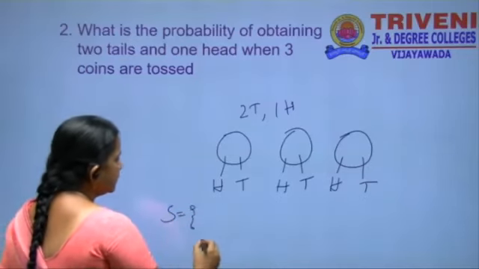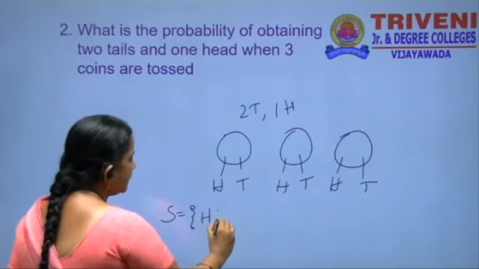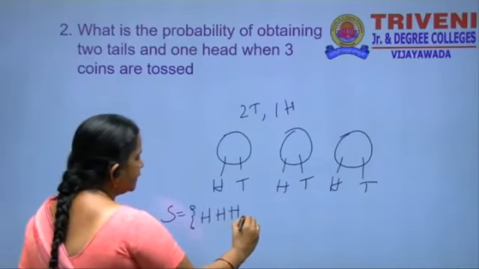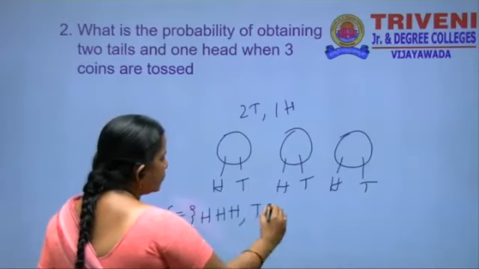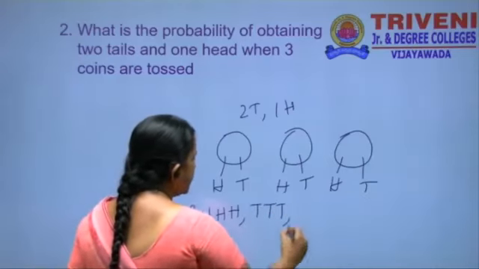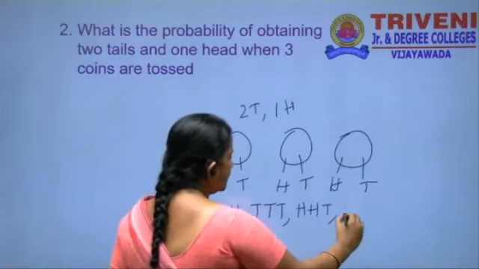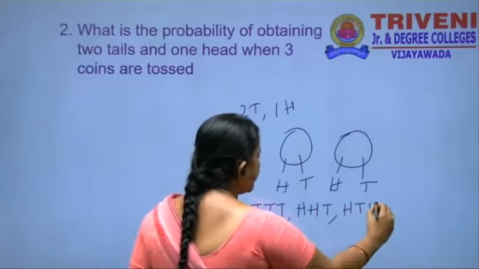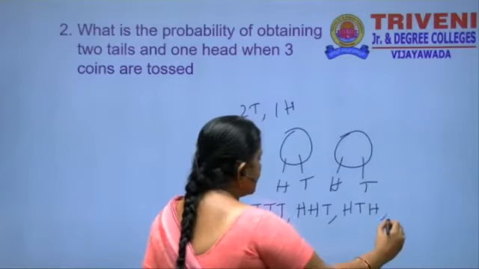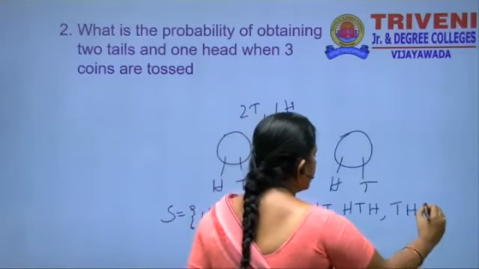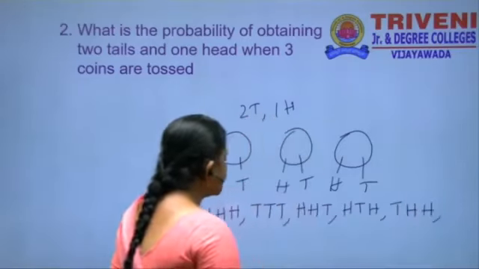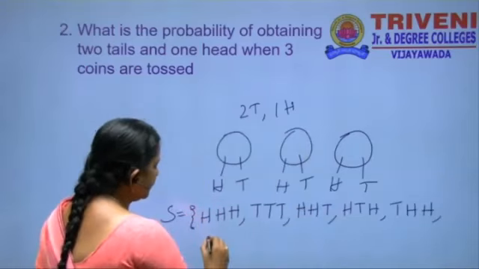First we have to write head, head, head, and next one is both three are tails. Next we have to write head, head, tail. This is the one way, and another way is head, tail, head, and next one is tail, head, head, and next we have to write the tail is first.